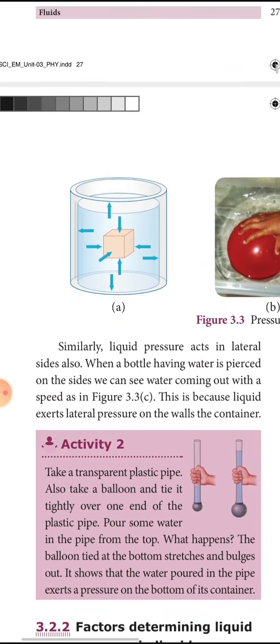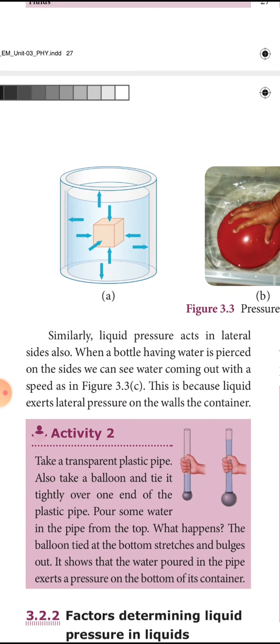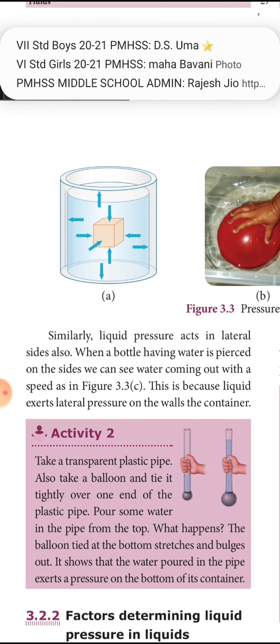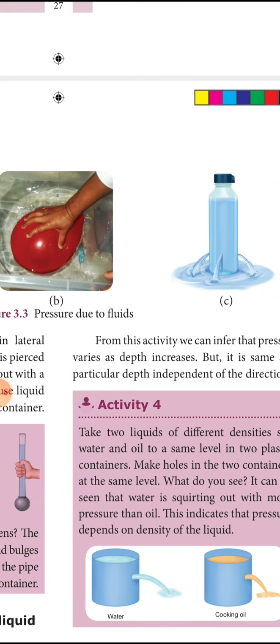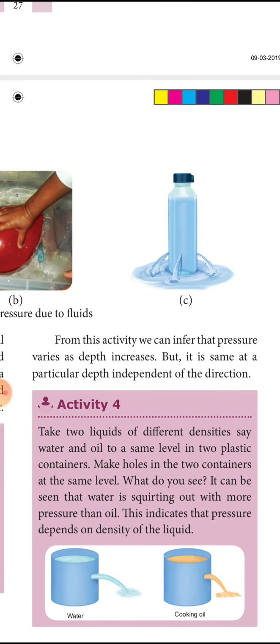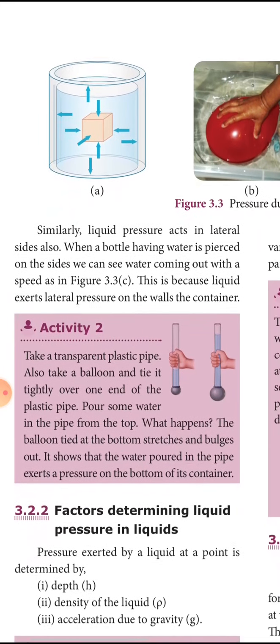Here two examples are given. Similarly, liquid pressure acts on the lateral sides also. When a bottle having water is pierced on the sides, we can see the water coming out with speed. This is because the liquid exerts lateral pressure on the wall of the container. See the bottle. In the bottle, three sides have been pierced. The liquid is coming out from the three holes with pressure. So this shows that liquid exerts pressure. That pressure is called lateral pressure on the walls of the container.